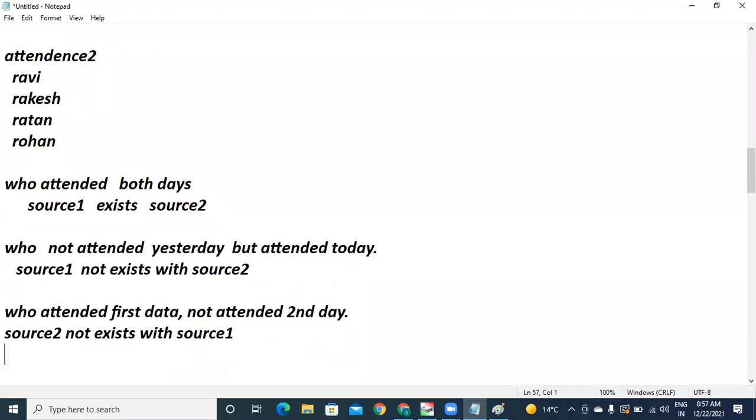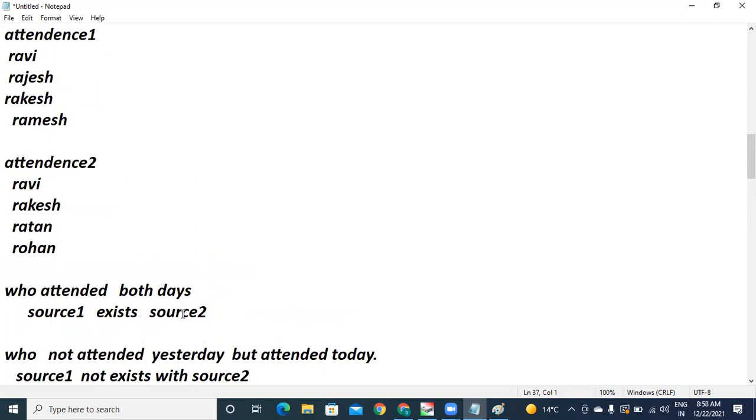What is the reply to this one? Look at the data. Who attended the first day but not the second day? Who are the persons? Rajesh and Ramesh. Got it?